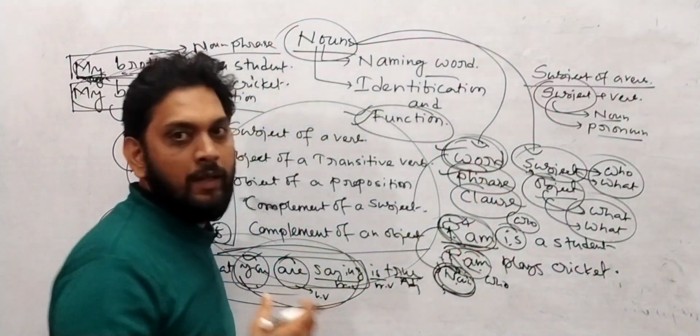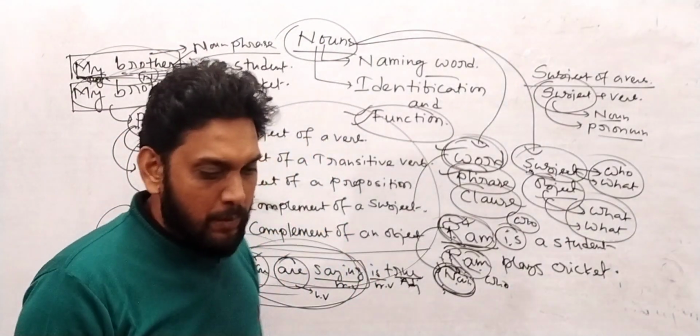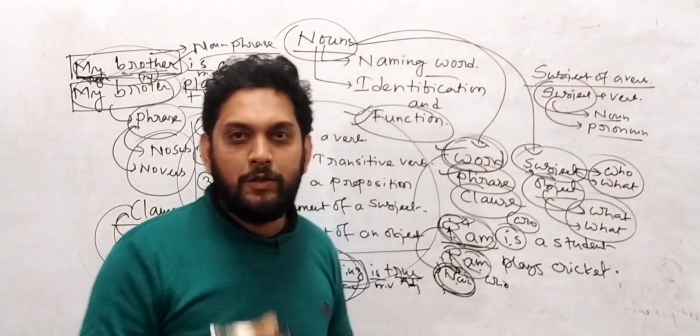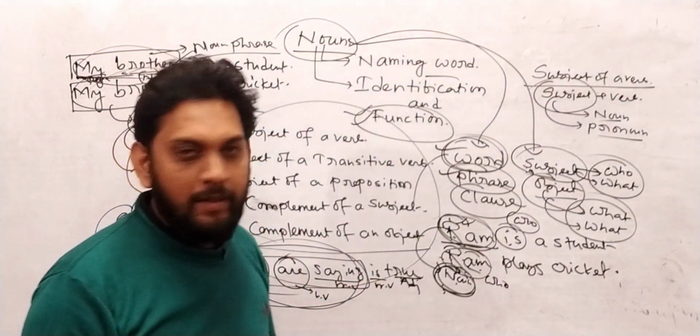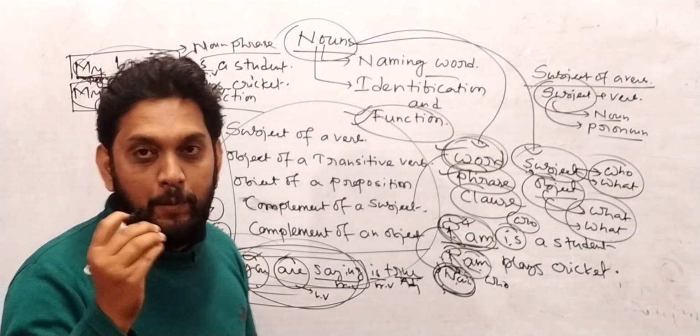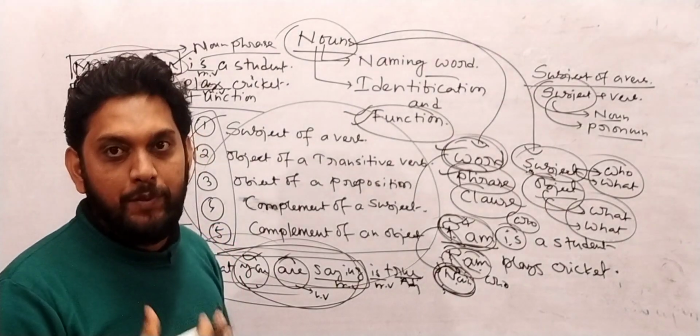Whenever I say noun, pronoun automatically comes. What is the definition of pronoun? Pronoun is a word which we use instead of a noun.